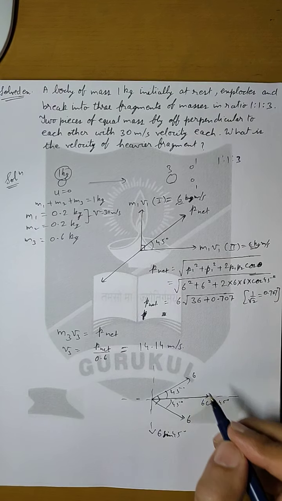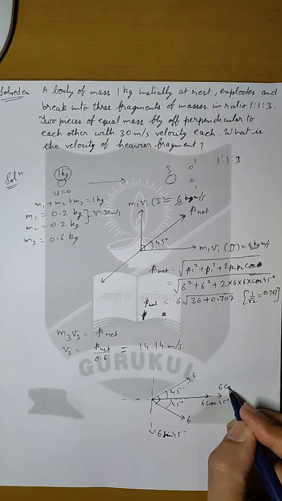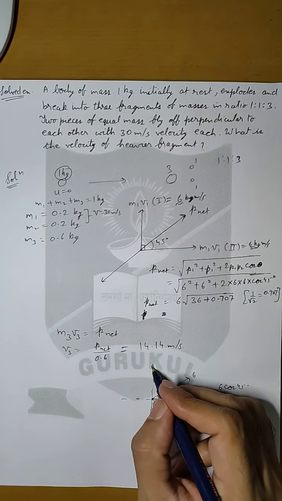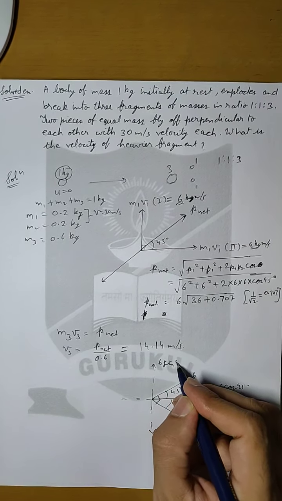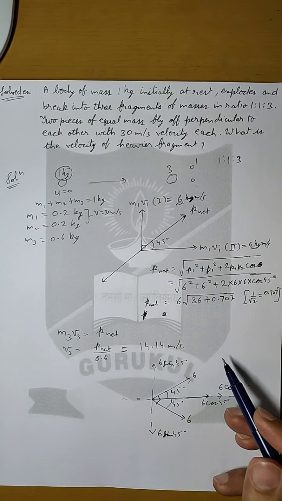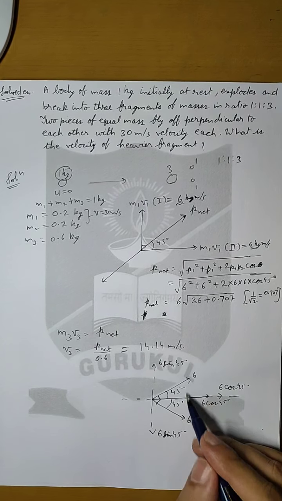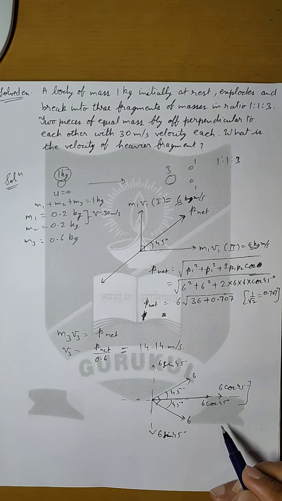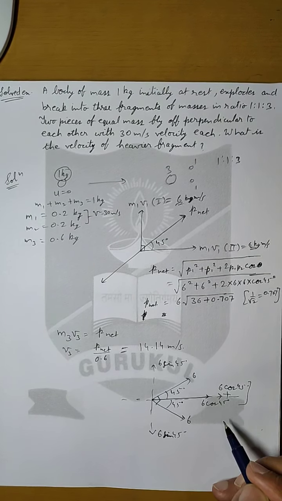Similarly, the cos component of this momentum will also be 6 cos 45, and here it will be 6 sin 45. As both the sine components are equal and opposite to each other, they will cancel each other, and the total momentum of these two will be the summation of 6 cos 45 plus 6 cos 45.